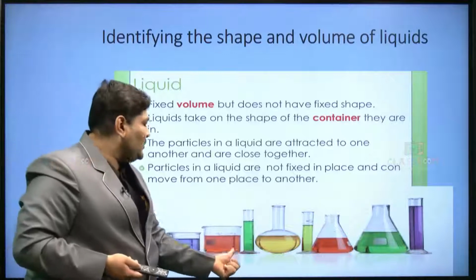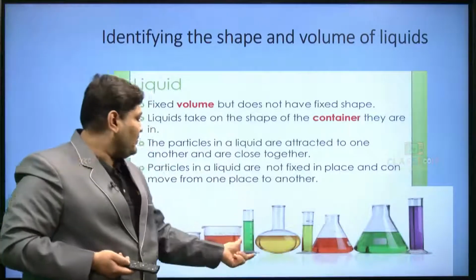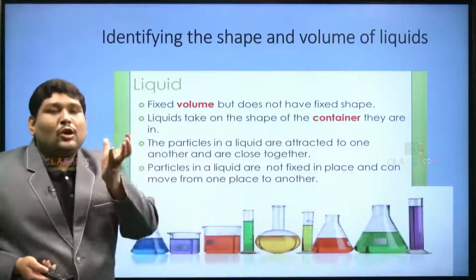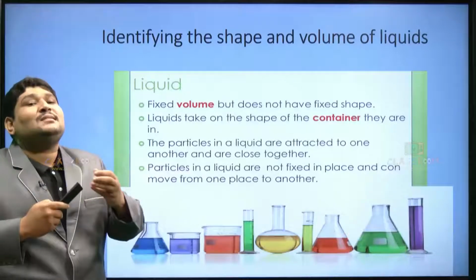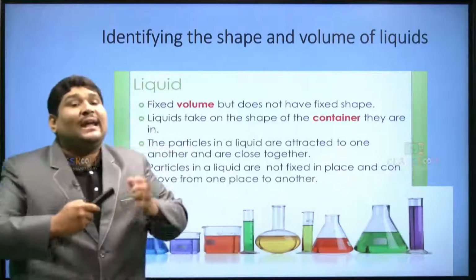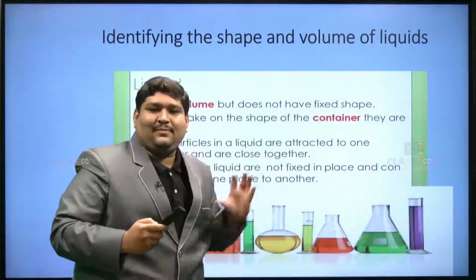Then in the same way, if you are using a measuring jar or a measuring flask, again you can see the volume remains the same, only the shape of the liquid which you are transferring into different containers changes according to the container which you are using. Okay.